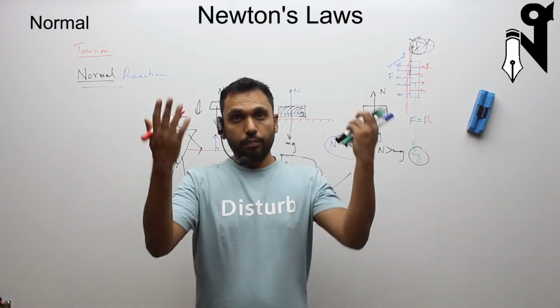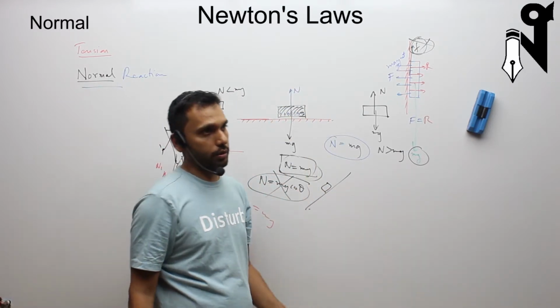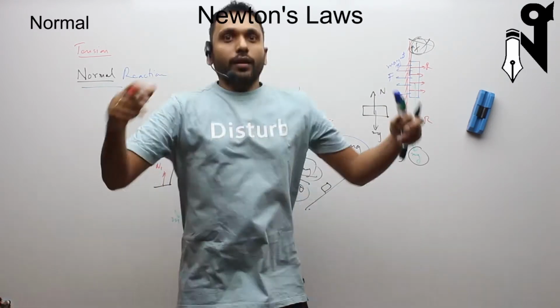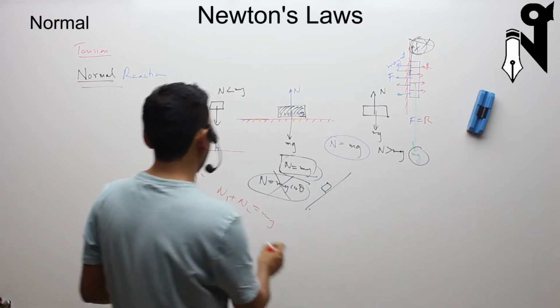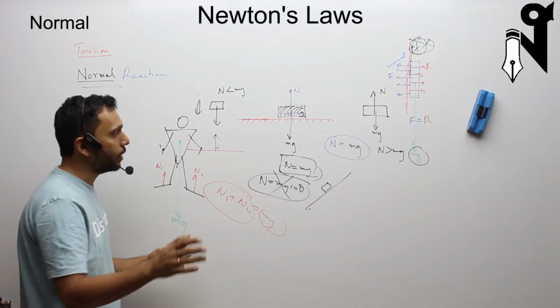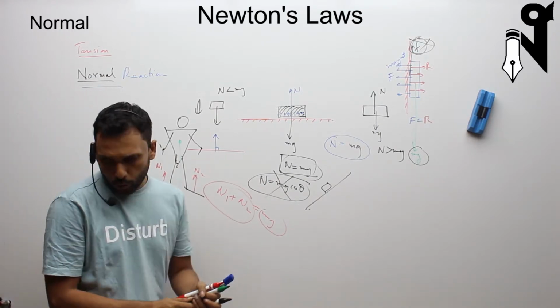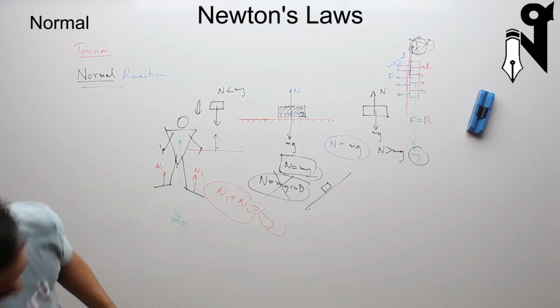I can manage to jump up also, by the way, using the normal reaction. I can accelerate upwards using the normal reaction. So that is when your normal reaction has exceeded mg. And how I manage that, we'll again discuss a bit later. But I hope you got an understanding of what normal reaction is.